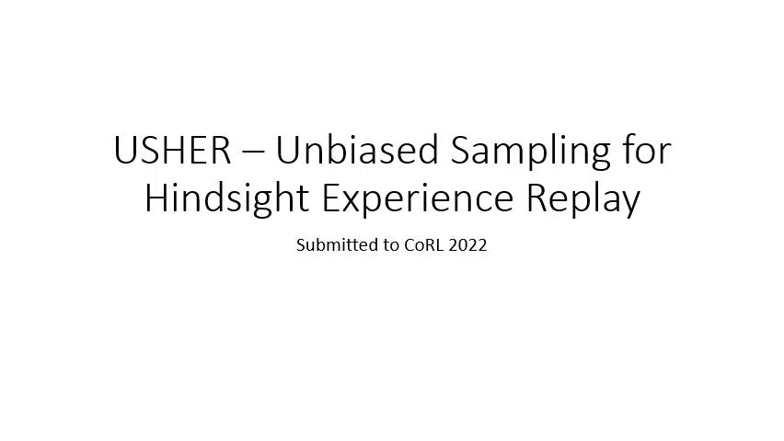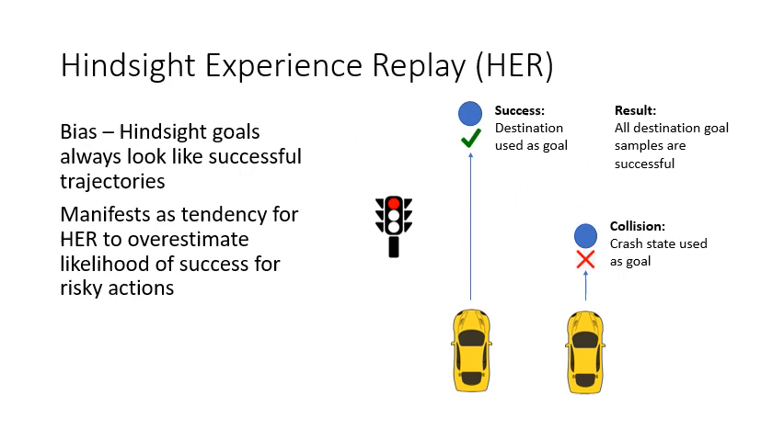We present USHER, Unbiased Sampling for Hindsight Experience Replay. HER is a sample-efficient method for multi-goal reinforcement learning. It works by treating failed trajectories to one goal as successful trajectories to a different goal. This increases HER's sample efficiency, but also incurs a survivorship bias in HER's value function.